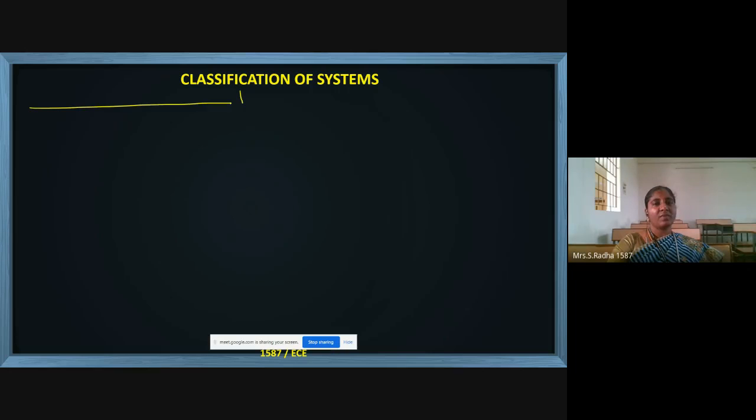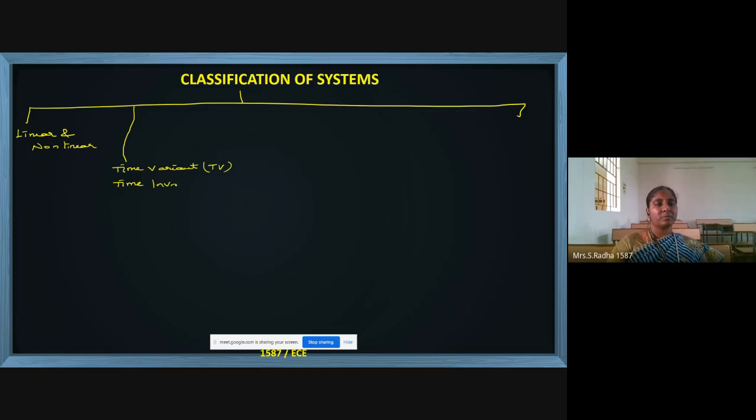Here again we have different types of systems. The first one is linear and non-linear systems. Second one is time variant and time invariant systems.